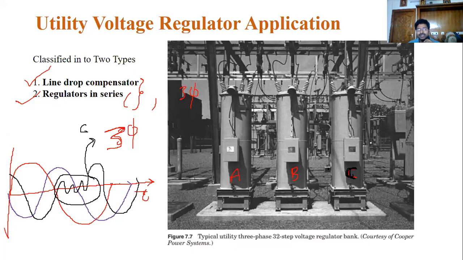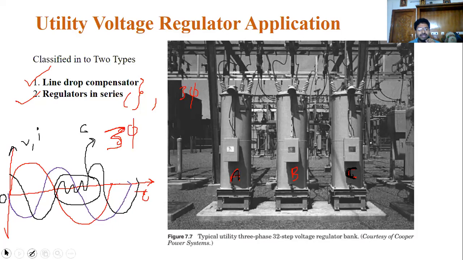Or if you combine these three devices and use only one device, what will happen? The entire set of phases will be affected, because voltages or currents will be injected into the whole system, and that may lead to some issues. That's why in large power systems you get more accurate outputs by connecting three different devices, one for each phase. I hope you understand why each phase is connected with a single device.